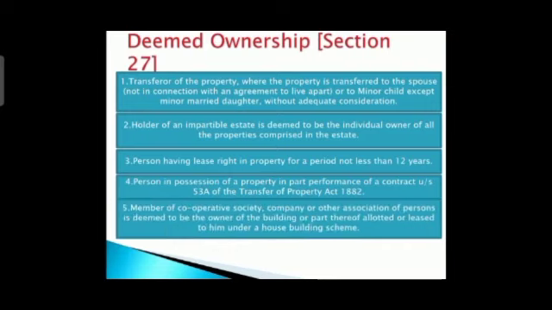Similarly, in case of a cooperative society, company or other association of persons, the member is deemed to be the owner of the building or part thereof allotted or leased to him under a house building scheme. The same things are there, TOPA and this. If a person is having possession of a flat in a particular building, then he is called a deemed owner. So that's what they have said here.